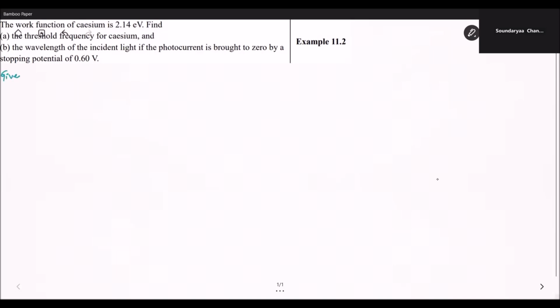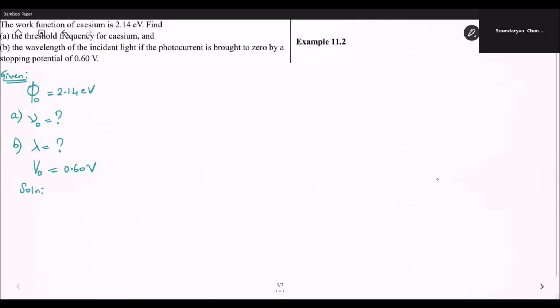It's given that work function is 2.14 electron volt. The symbol for work function is phi naught. Phi naught is equal to 2.14 electron volt. And we are asked to find the threshold frequency. The symbol for threshold frequency is nu naught. And also we are asked to find the wavelength of the incident light, that is lambda. And additionally they have given the stopping potential is 0.60 volt. Stopping potential should be taken as V naught. V naught is equal to 0.60 volt.